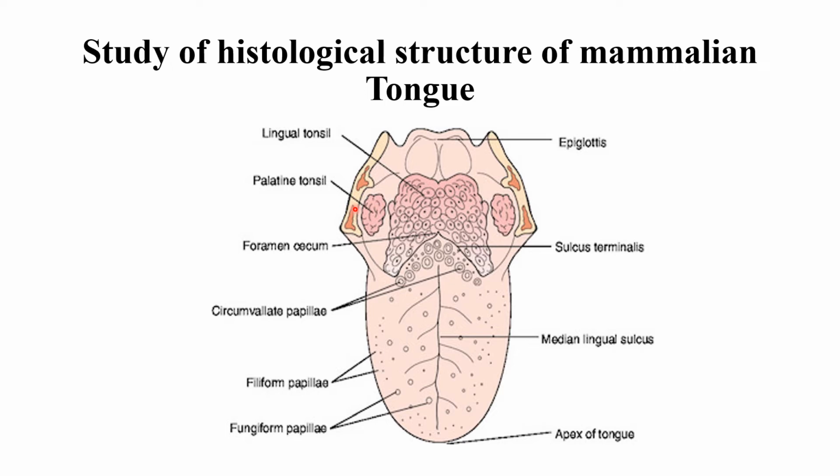Both of these tonsils have got immune function. And at the posterior-most tip of the tongue, a small muscular structure hangs down, called uvula, which is not present here. Okay.